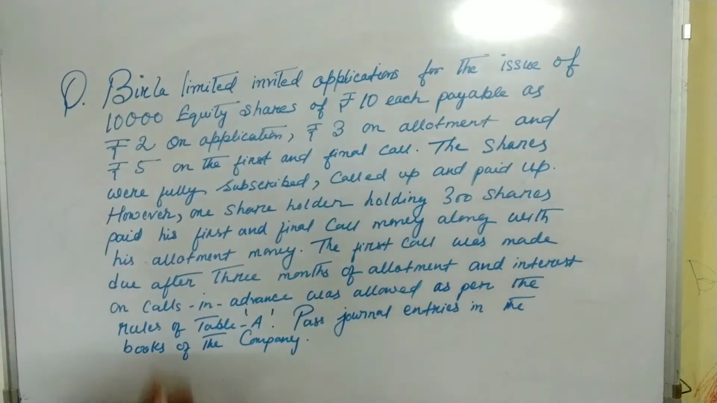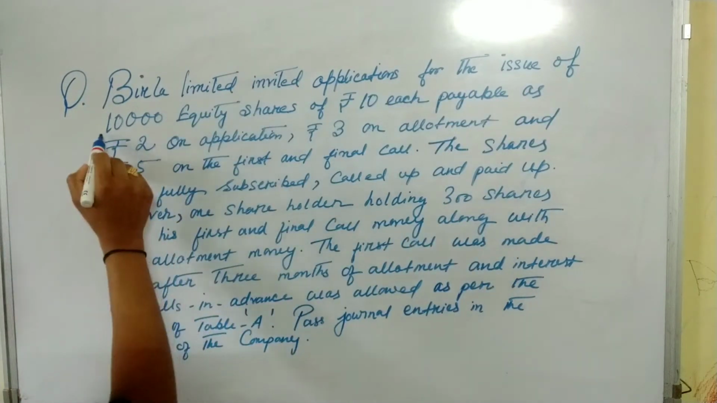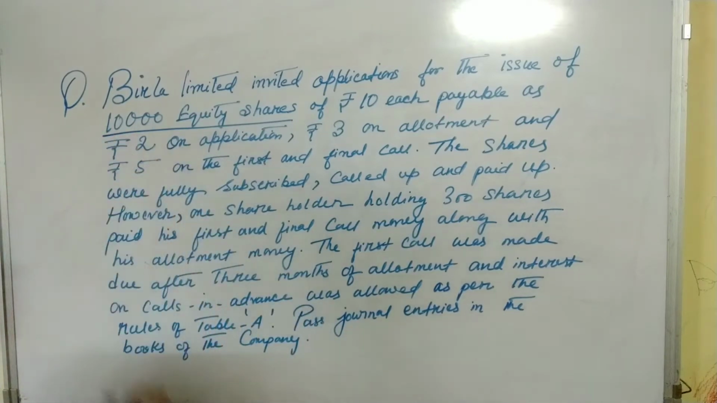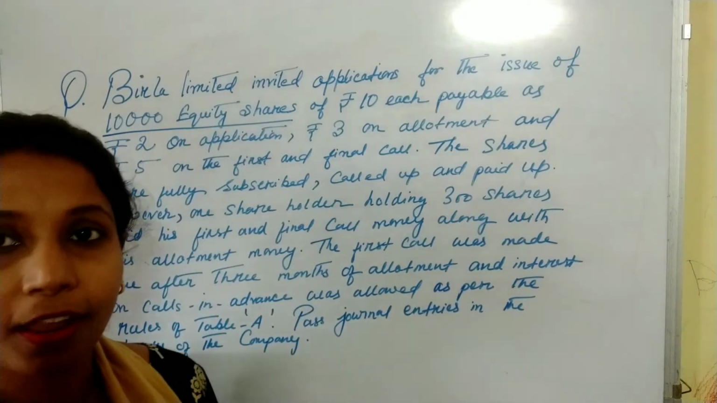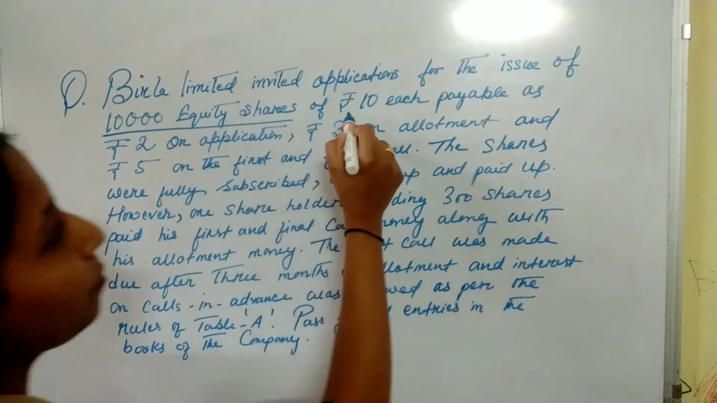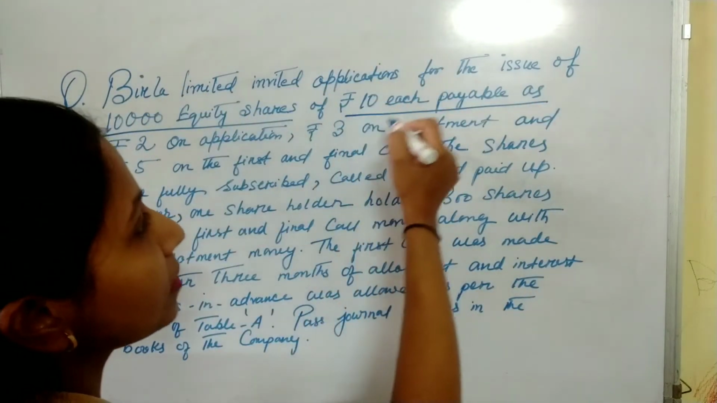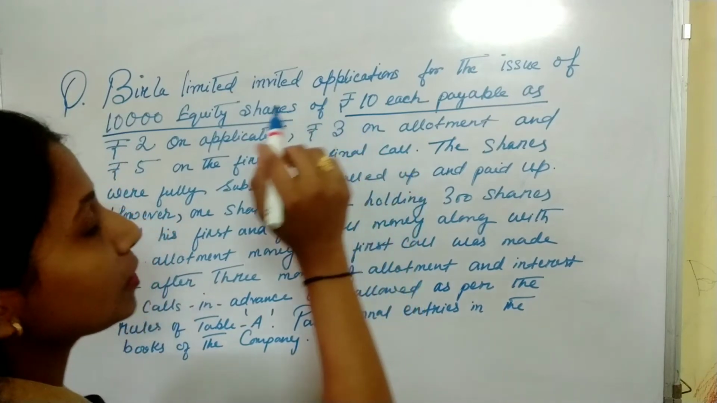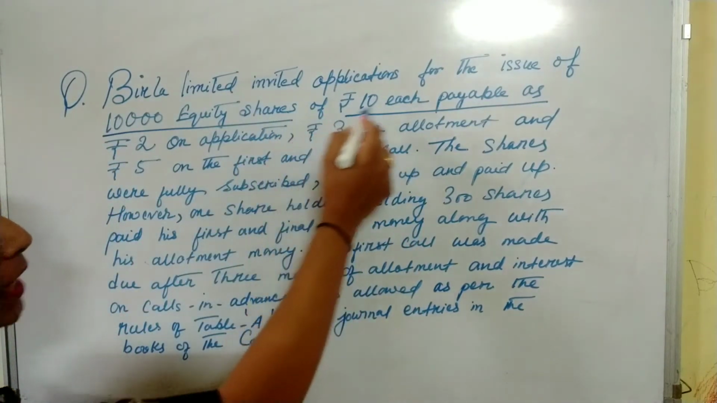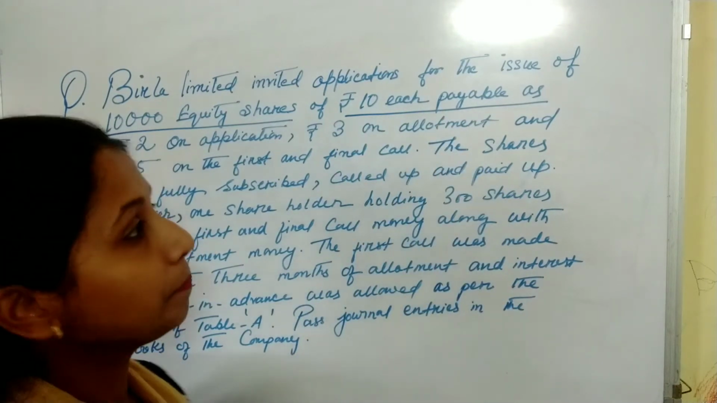Birla Limited invited applications for the issue of 10,000 equity shares. So what is the number of our equity shares? 10,000. And the class of the share is equity. Remember these 2 points. Of rupees 10 each. So the rate is rupees 10 each. Here it is not written whether it is issued at par, premium or discount. At rupees 10 each means shares are issued at par.